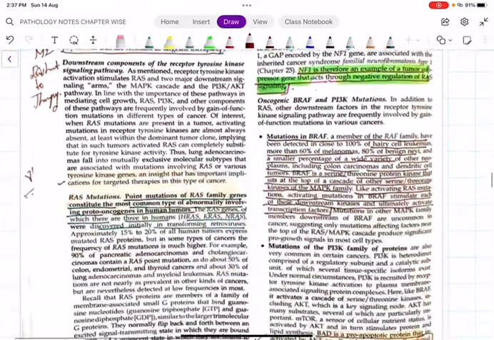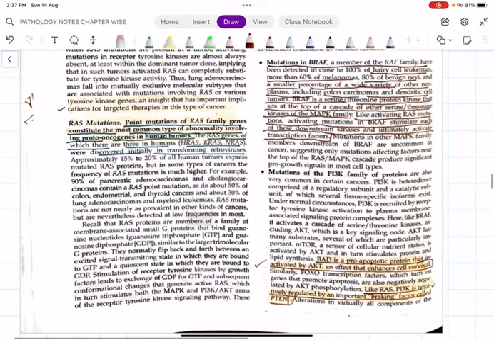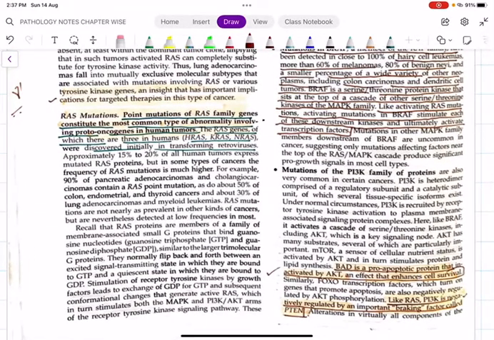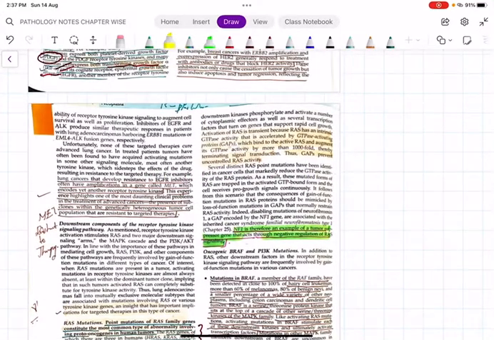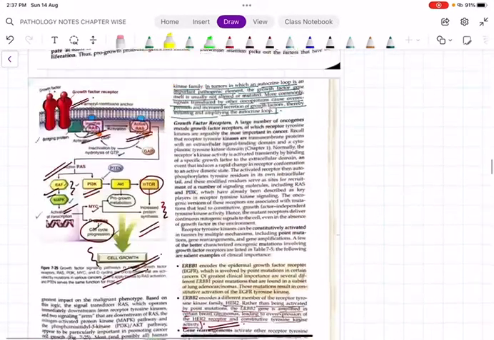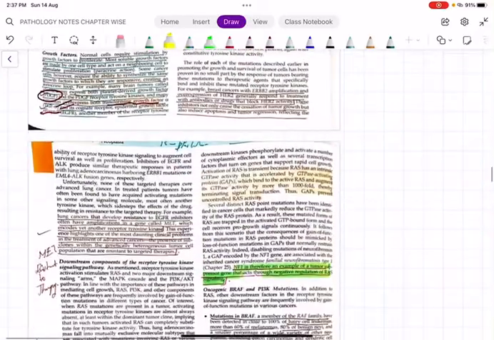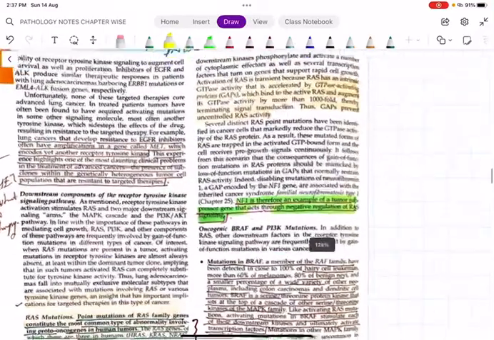Okay, so once this is done, then we have RAS mutations. We have HRAS, KRAS and NRAS. RAS mutations are mainly in pancreatic adenocarcinoma, cholangiocarcinoma, colon, endometrial, thyroid carcinoma. I have already told you the pathway of RAS, that is the two pathways: RAF as well as PI3K. So GTPase activity, everything I have told you.